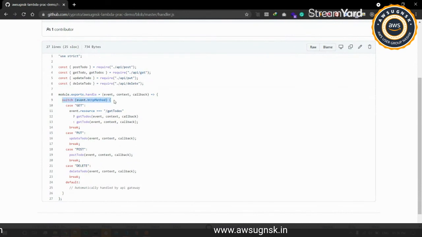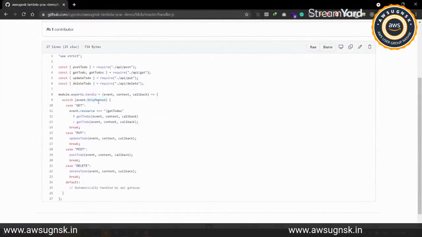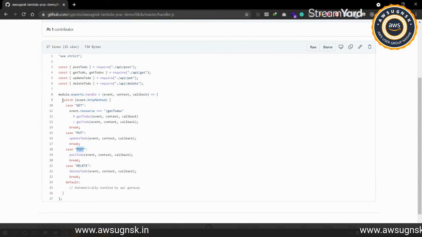And we have added a switch case here with respect to event.httpMethod. So we are querying what is the HTTP method. As we are sending the get method, we will get the get HTTP method, and likewise put and post and so on.